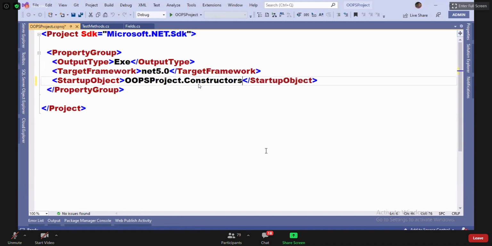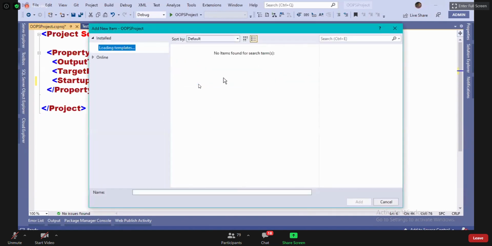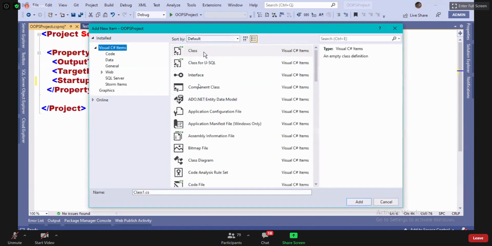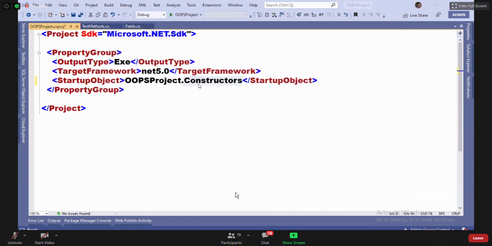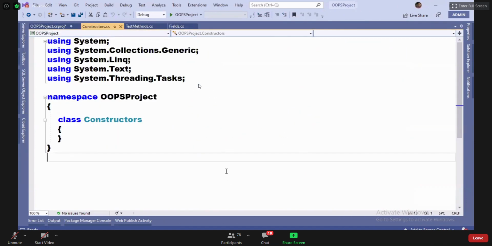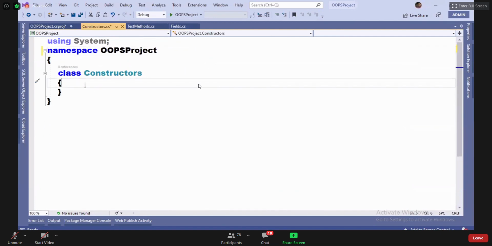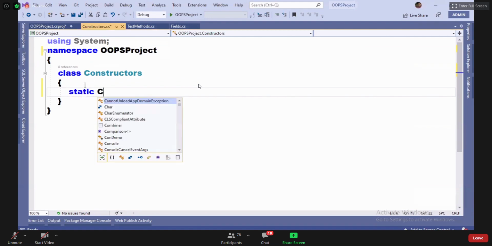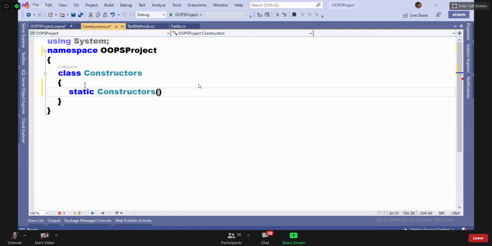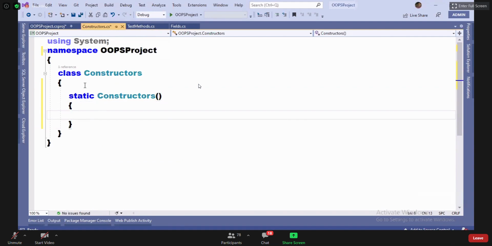I'm going to define a class with the name constructors. Let me define a class here. We'll name this class constructors. Observe this, guys. This is a static constructor. And this is a non-static constructor.